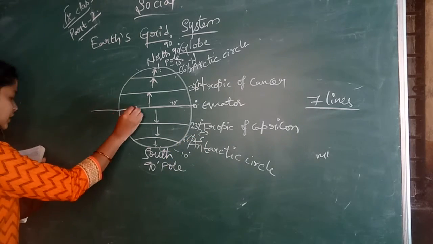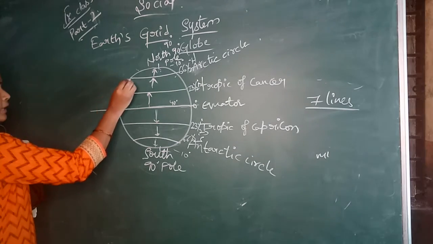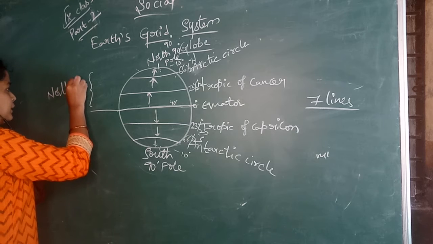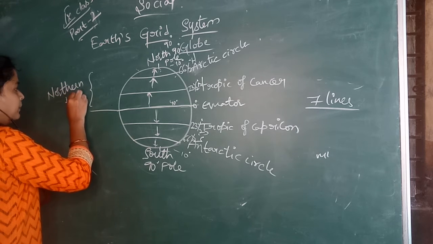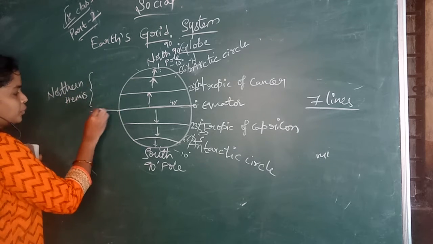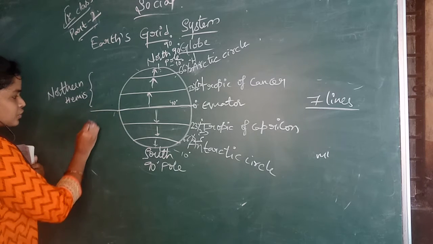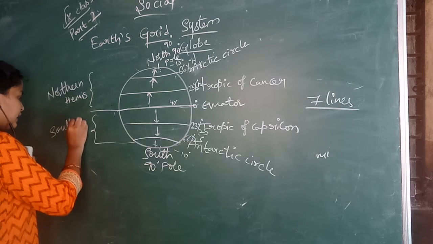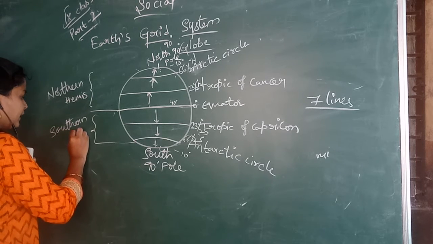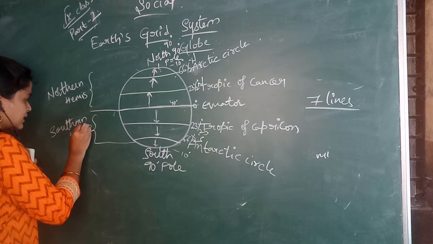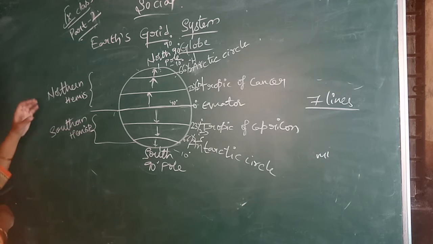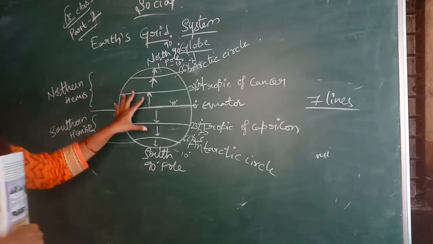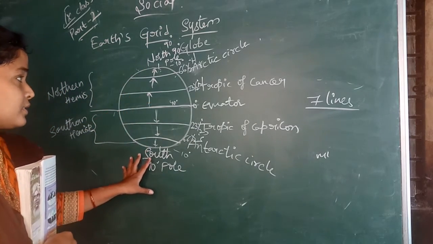Clear, children? The upper region, from the north to the equator, is known as the Northern Hemisphere, and the lower region is known as the Southern Hemisphere. The Northern Hemisphere and the Southern Hemisphere. And these are the 7 important lines.